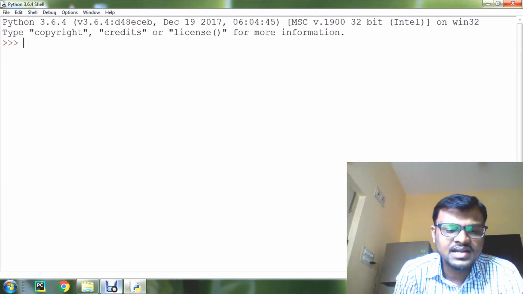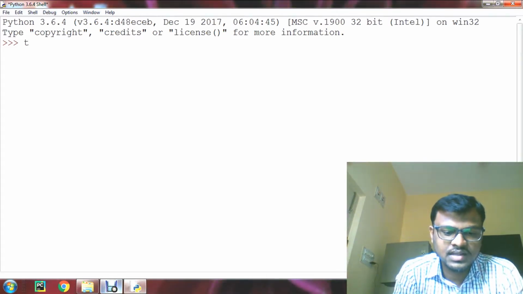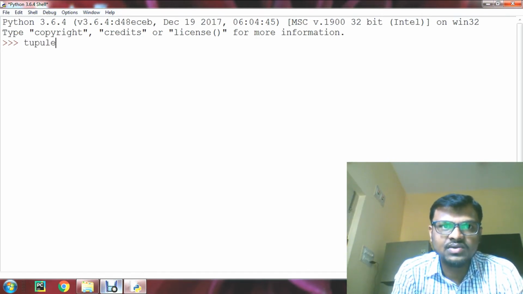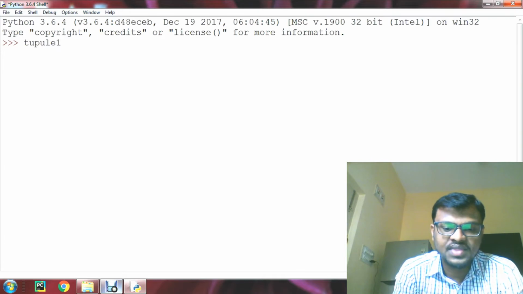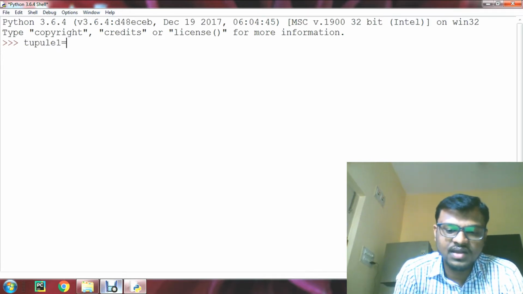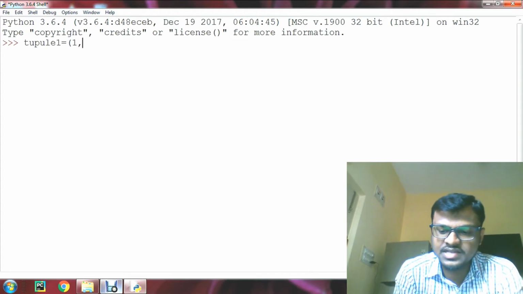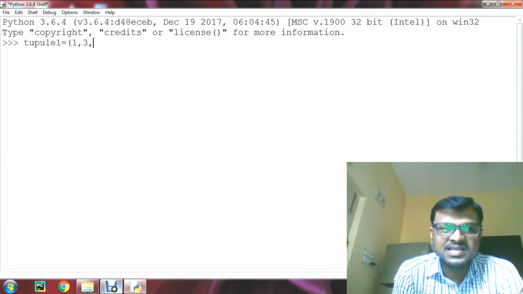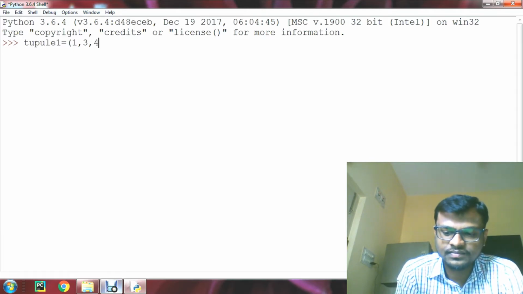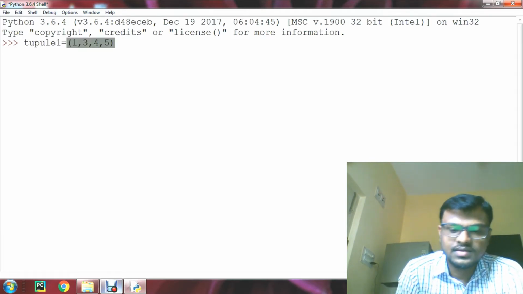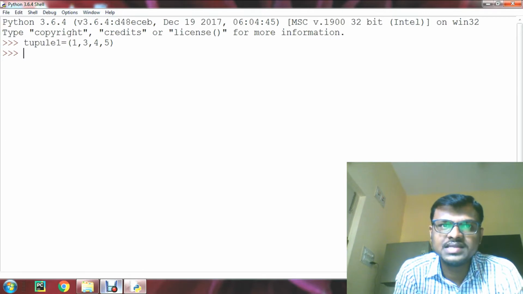For that we need to follow the syntax: tuple1, followed by the open parenthesis, and we give the elements with commas as a separator. Now tuple1 is created.